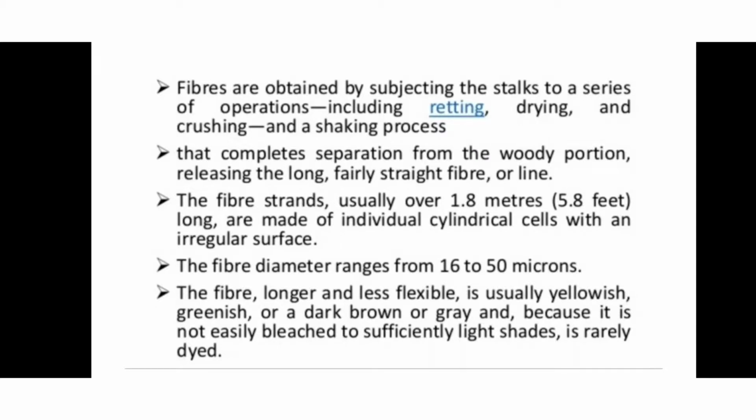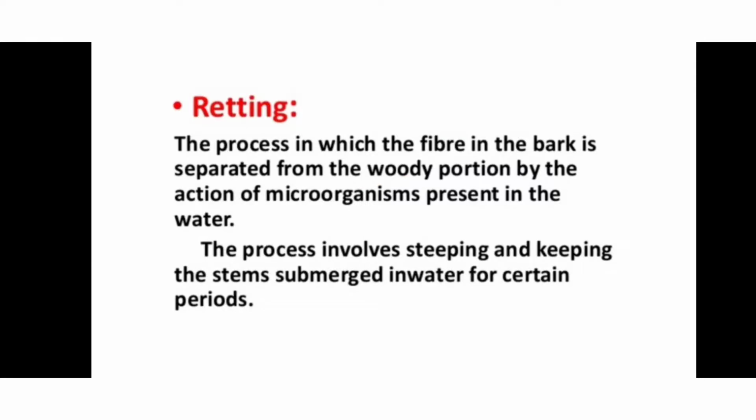The fiber strands are usually over 1.8 meters long, and they are made up of individual cylindrical cells with an irregular surface. It means generally the size of the fiber is 1.8 meters. The fiber diameter ranges from 16 to 50 microns. The fibers are longer and less flexible. It is usually yellowish to green, brown or grey in color, and it is not bleached to a light shade. It is rarely dyed.